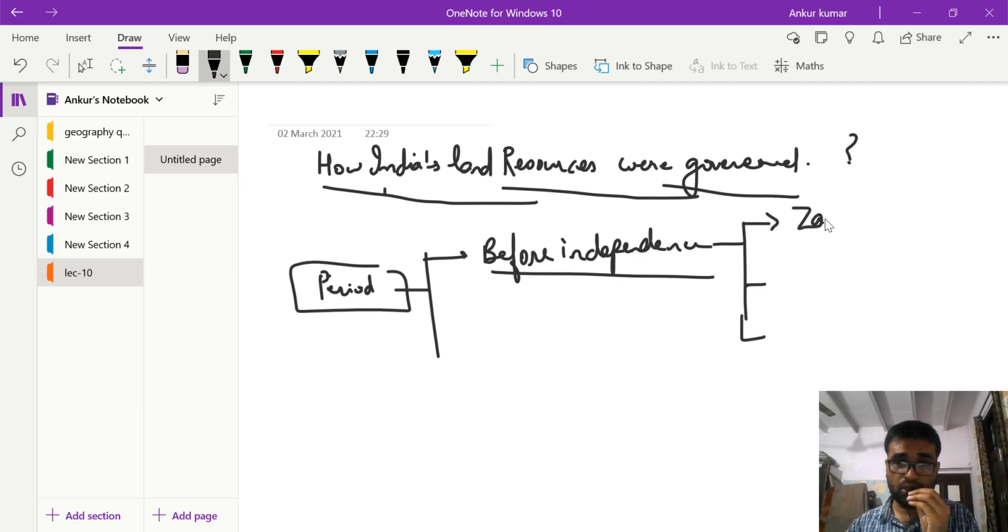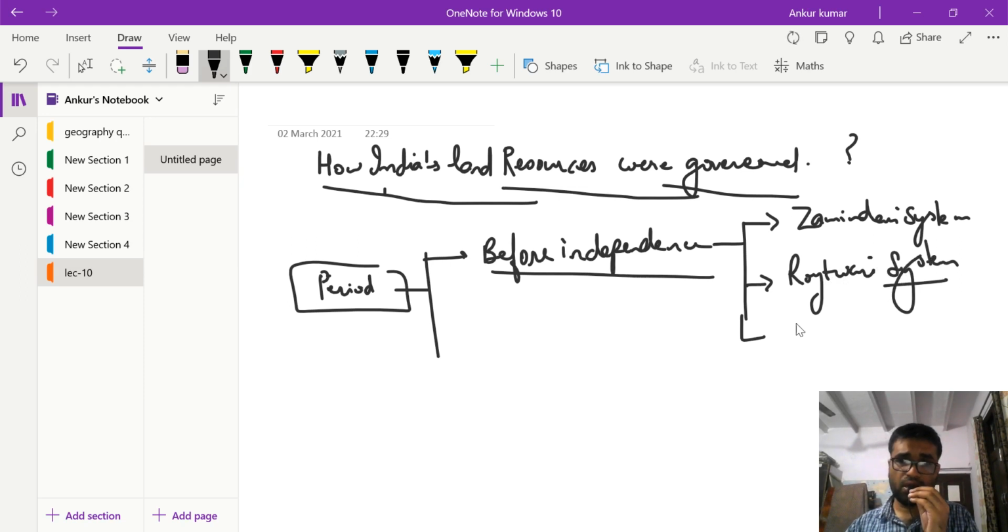Number one was the Zamindari system, number two was the Ryotwari system, and third was the Mahalwari system. So these were the three different systems prevalent in India.